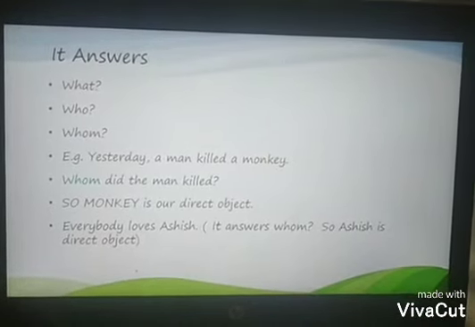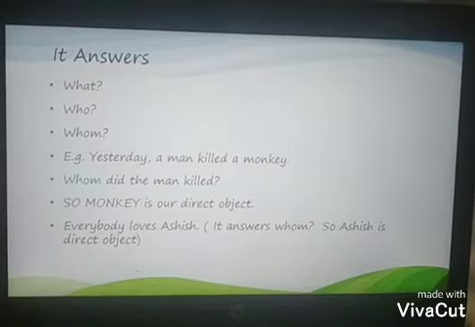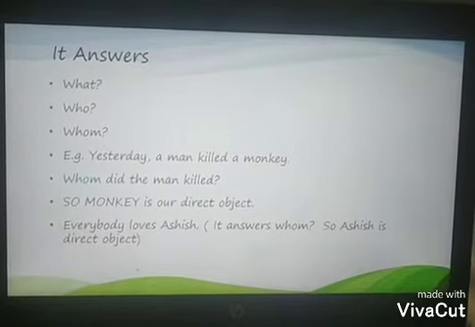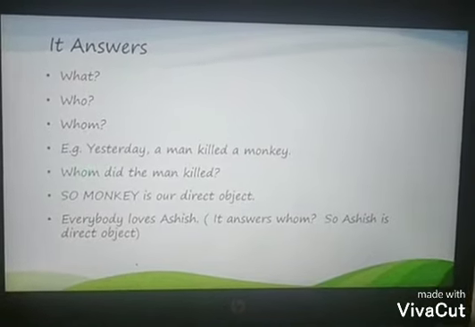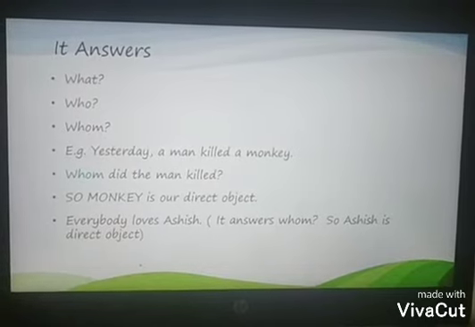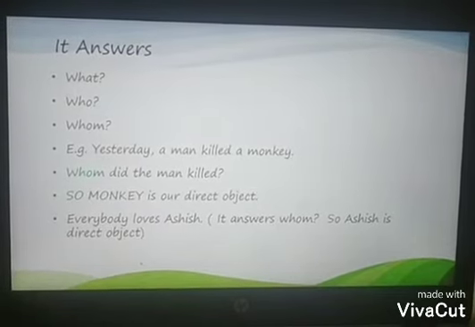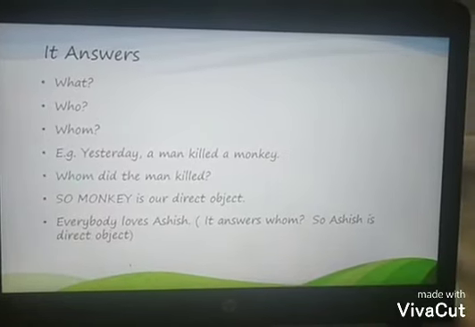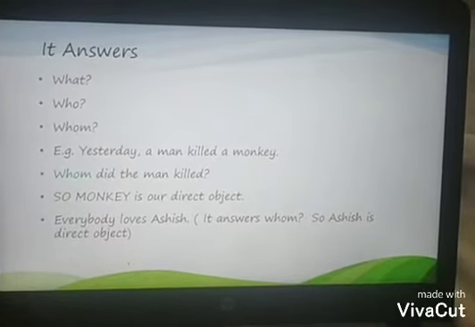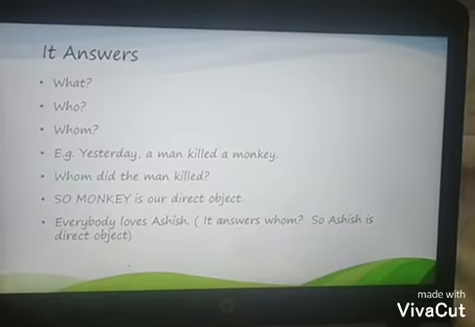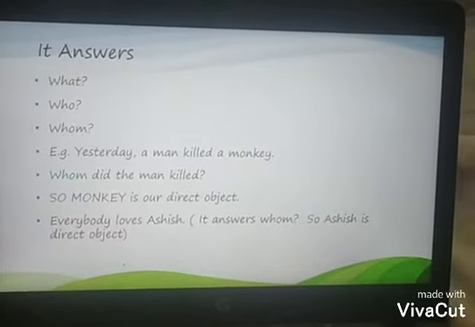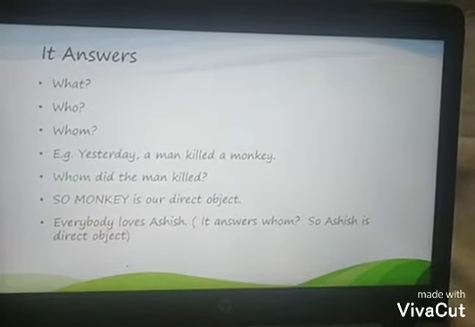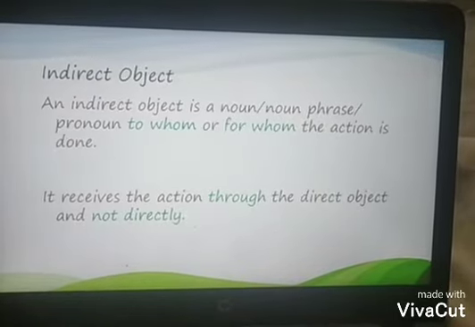Yesterday a man killed a monkey. Whom did the man kill? The answer is monkey. So monkey is the direct object and killed is the transitive verb. Everybody loves Ashish. It answers whom. So Ashish is also a direct object and loves here is a transitive verb.